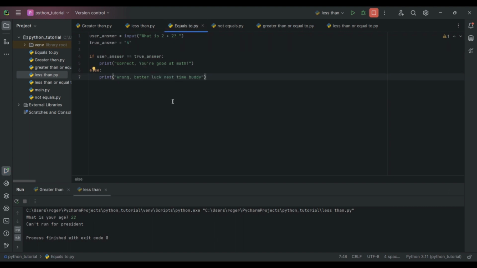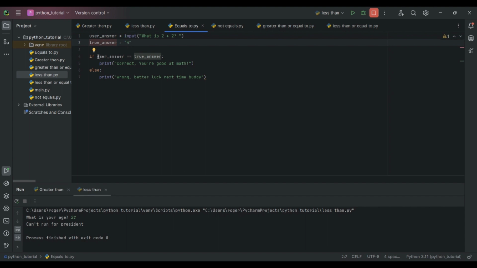Now we are going into the equals to. Now we have 2 variables right here. User equals input. What is 2 plus 2? This will be an interactive thing for the user to input to the question. We tell the computer what is the true answer for. We put it as a string just because it makes it a little simpler here.